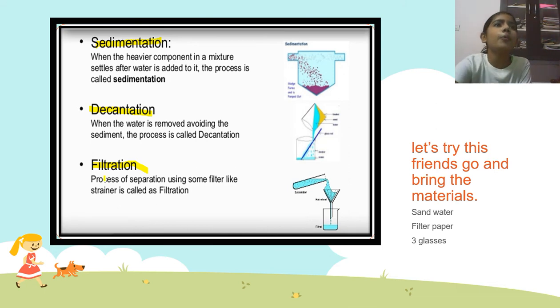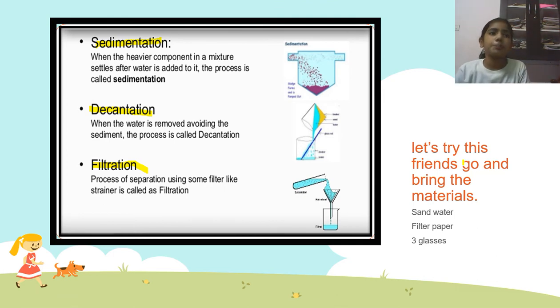So now we know about sedimentation. Now what we are going to do is take the container which we have, and without disturbing the sand, pour the water into another container. Now the water gets purified, but still we have very small components which are very harmful for us. When the water is removed, avoiding the sediment, this process is called decantation.